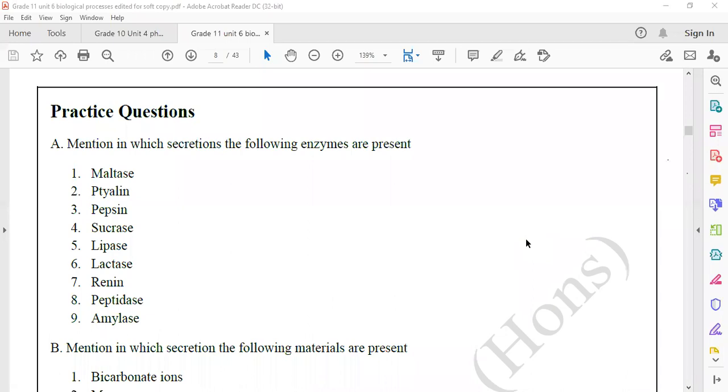Lipase is found in which secretion? Check it. Lipase is found in pancreatic juice.